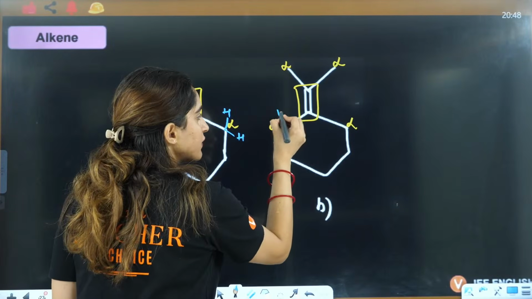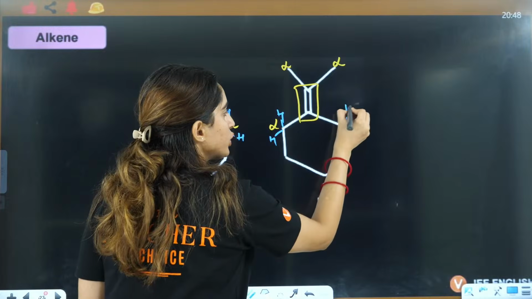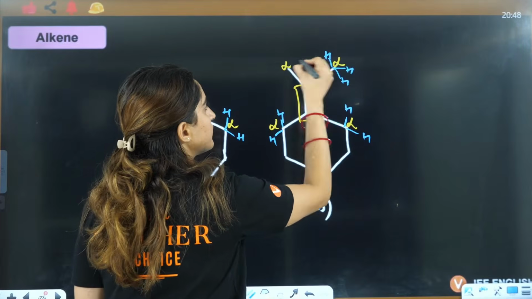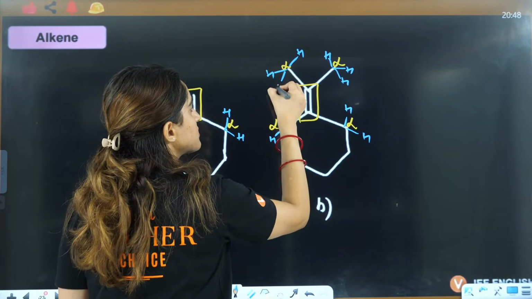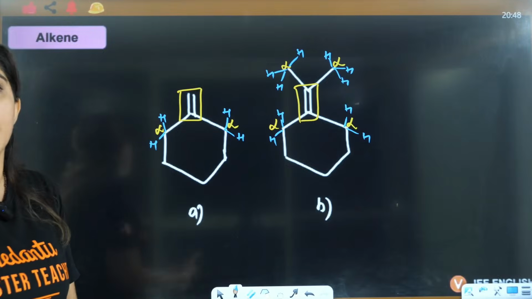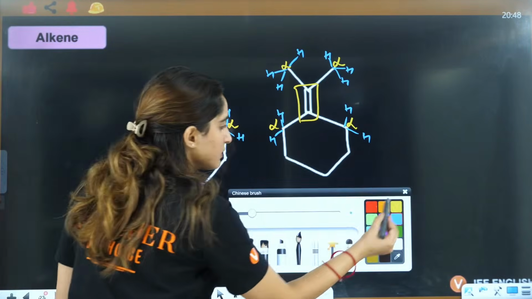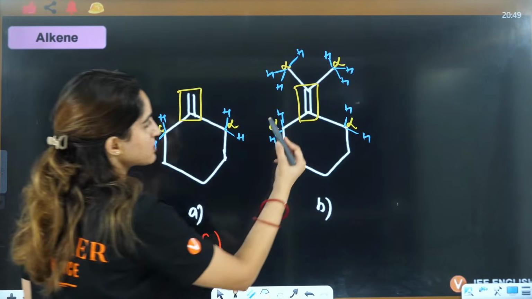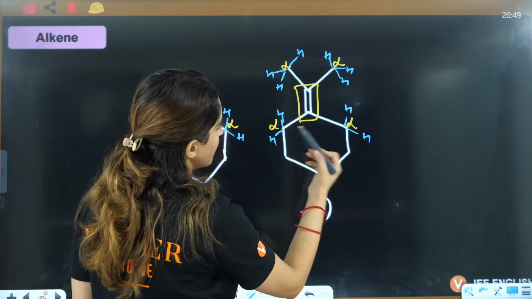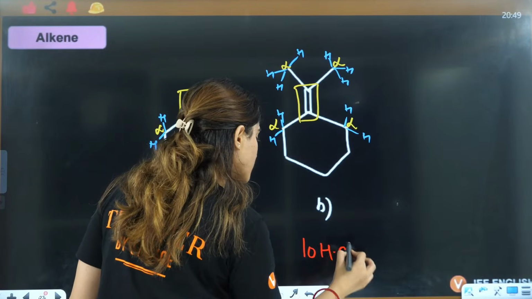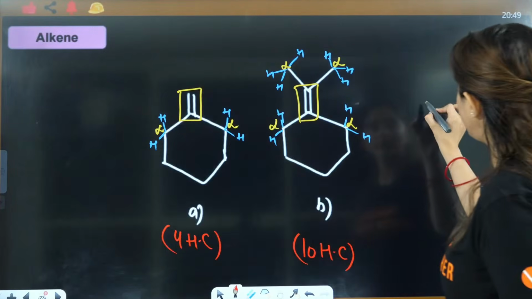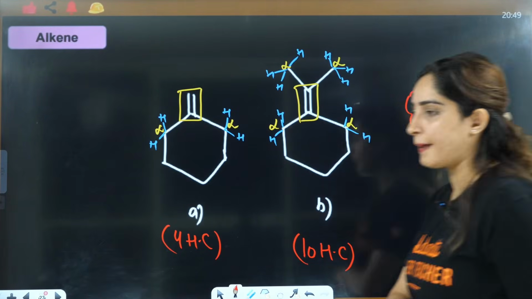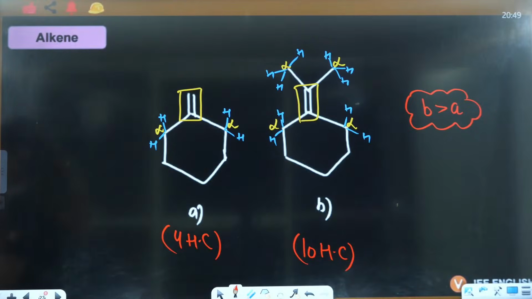Here to complete tetravalency, 2 hydrogens are required. Here 3 hydrogens are required, because in these kind of structures hydrogens are not mentioned, right? This is 4 hyperconjugating structures. This is 2, 2, this is 3, 6, 7, 8, 9, 10 hyperconjugating structures. So definitely B is more stable as compared to A. So the answer will be B greater than A, right?